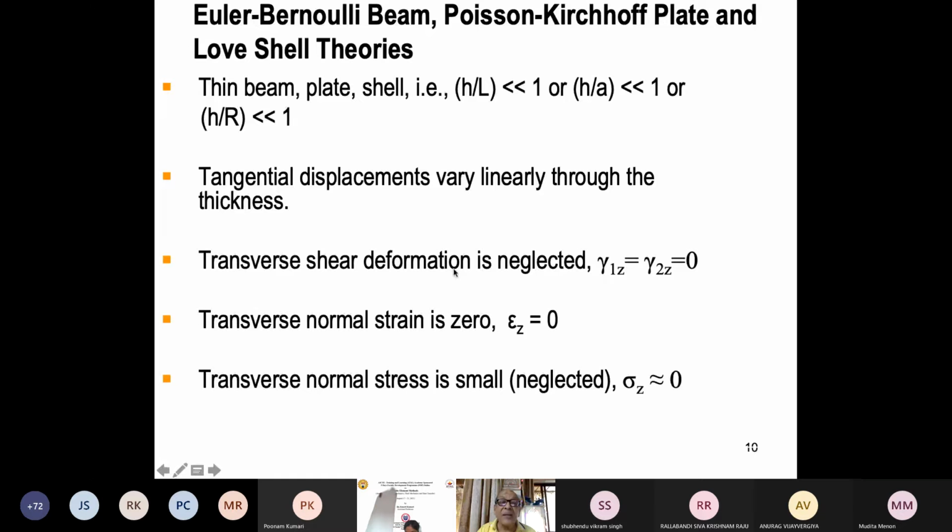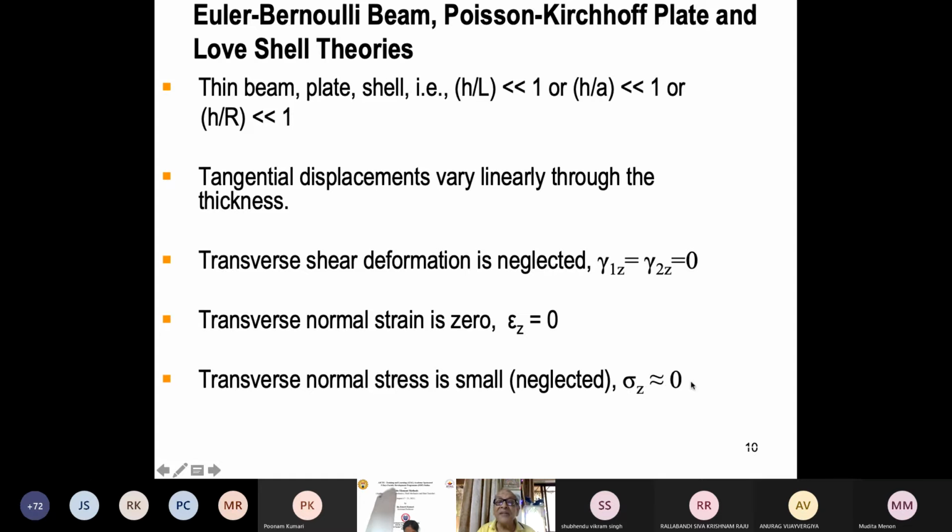In beam, plate, and shell, all these are common. And one more assumption we make, that the transverse normal stress, that is sigma Z, is small compared to other stresses. What are the other stresses?